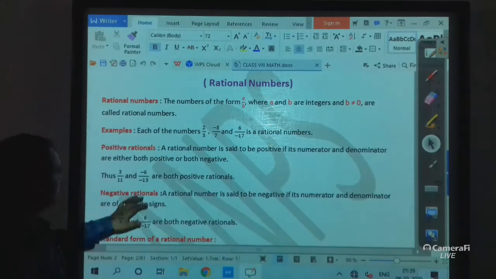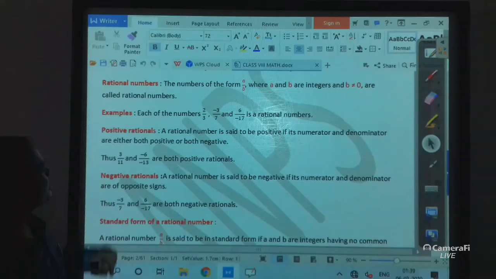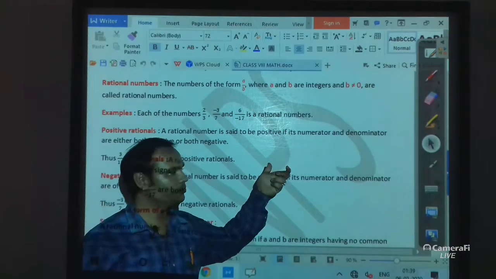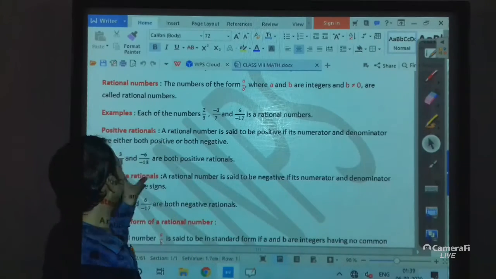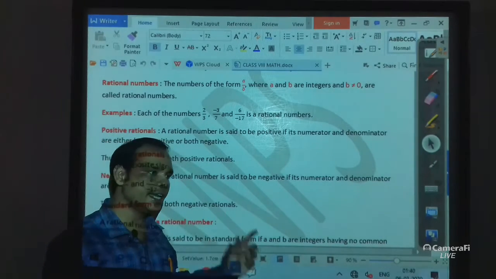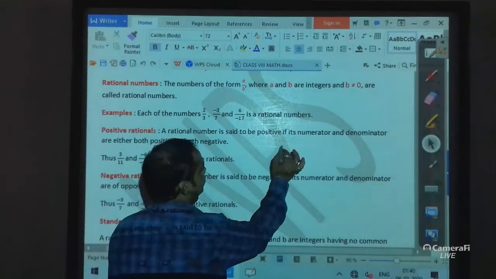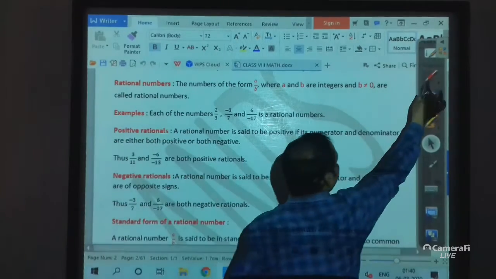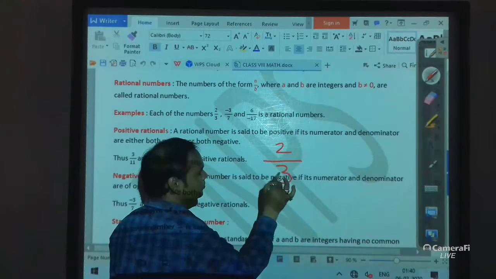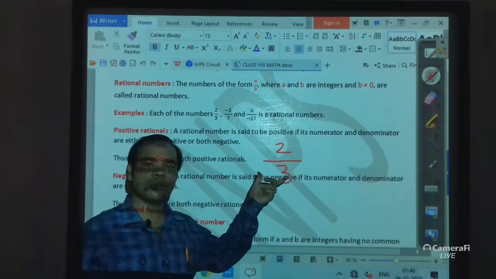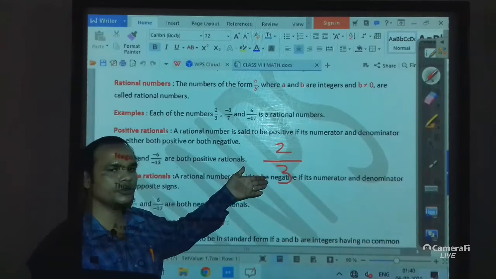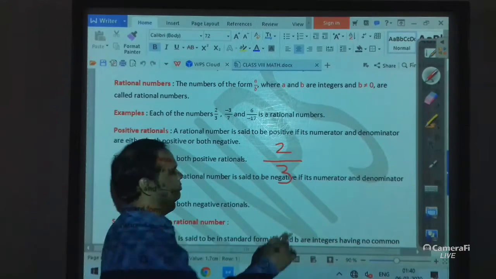Now, what are the positive rational numbers? A rational number is said to be positive if its numerator and denominator are either both positive or both negative. Suppose 2 by 3, it is a positive rational number, because its numerator and denominator both are positive.